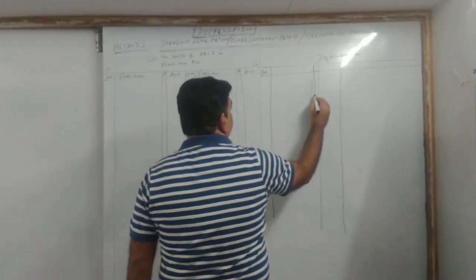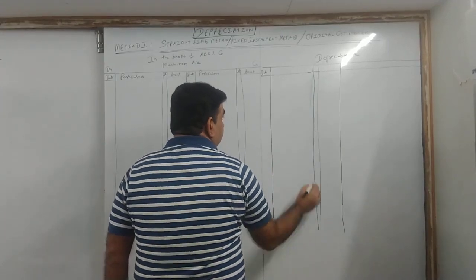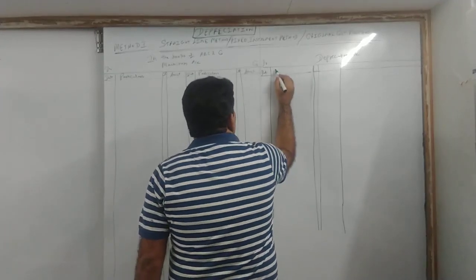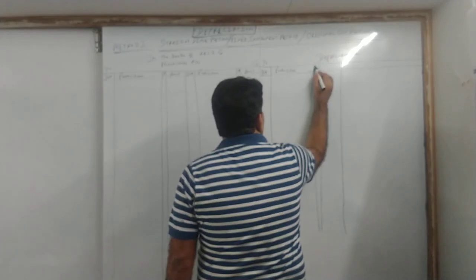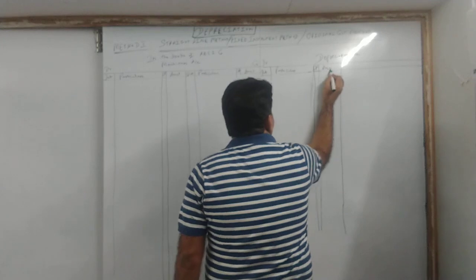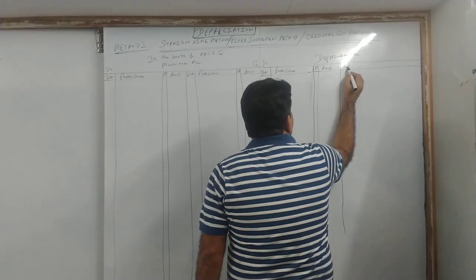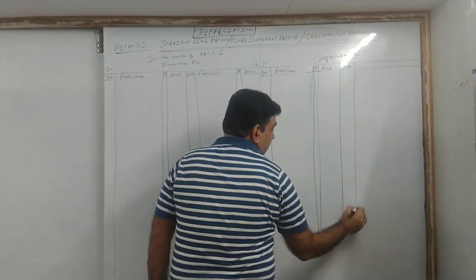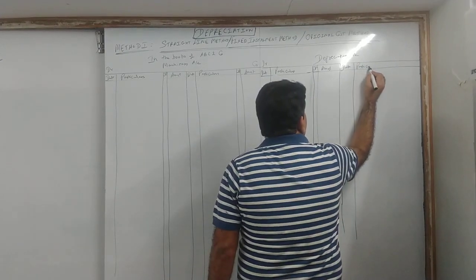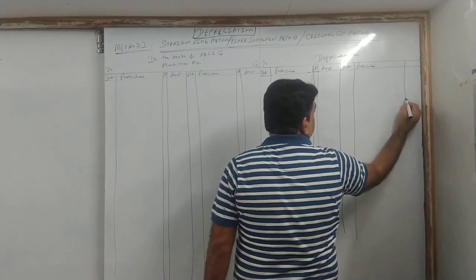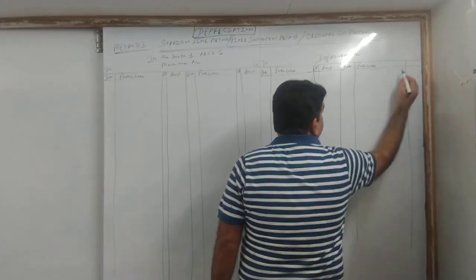Machinery you will need 3/4 of the page, 75% of the page, and depreciation, half the page.